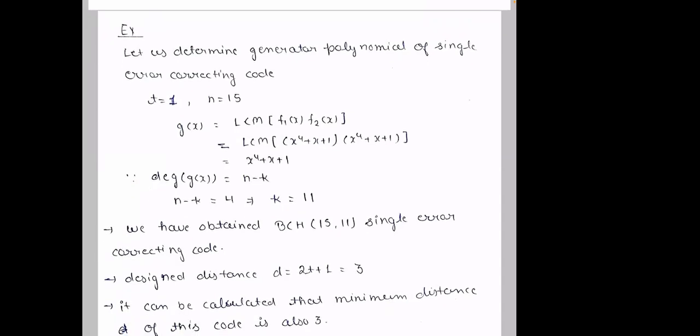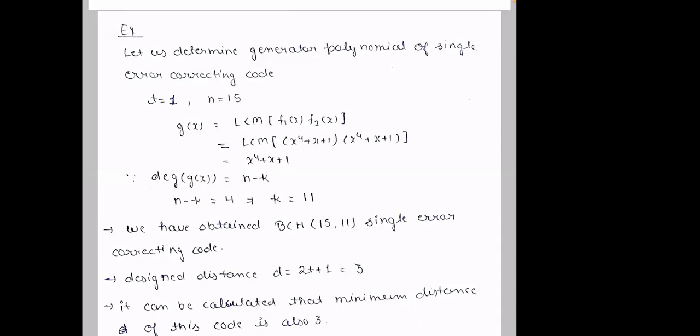So for a single error correcting code for n equal to 15, the generator polynomial is the LCM of f1(x) and f2(x). Then their LCM is x power 4 plus x plus 1, and we know the degree of the generator polynomial is n minus k. From here, we can find the dimension of the BCH code, which is 11.